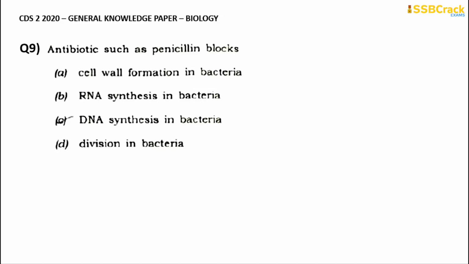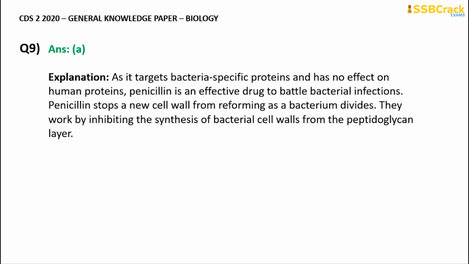Okay, what is happening in the cell wall? If the cell wall is not formed, then the cell cannot be formed. When the cell cannot be formed, then the cell cannot reproduce. In that way, antibiotics such as penicillin block the formation of new cells, thereby eradicating the disease. As it targets bacteria-specific proteins and has no effect on human proteins, penicillin is an effective drug to battle bacterial infections. Penicillin stops a new cell wall from forming as a bacterium divides. It works by inhibiting the synthesis of bacterial cell walls from the peptidoglycan layer.